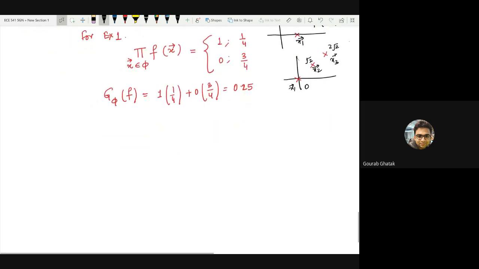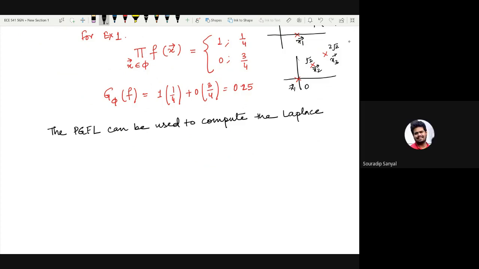If not, one more corollary from here is that the probability generating functional can be used to compute the Laplace transform of a random variable.